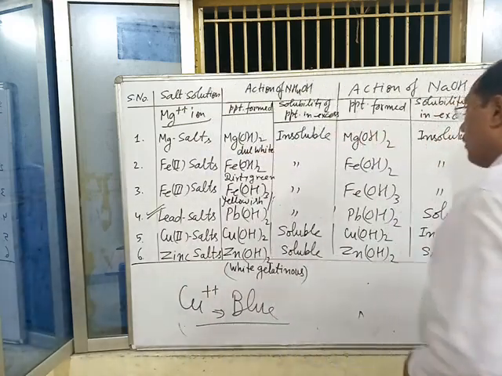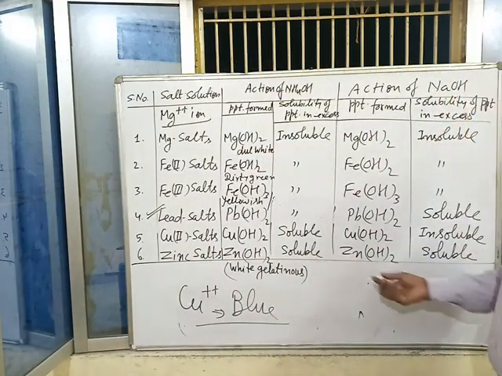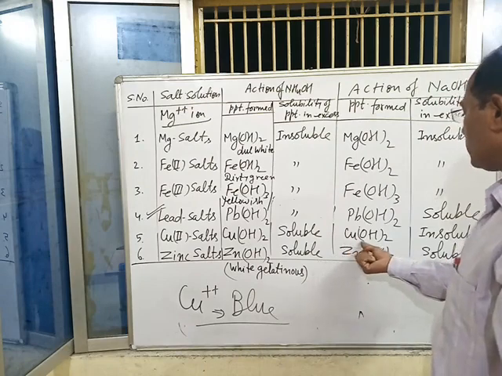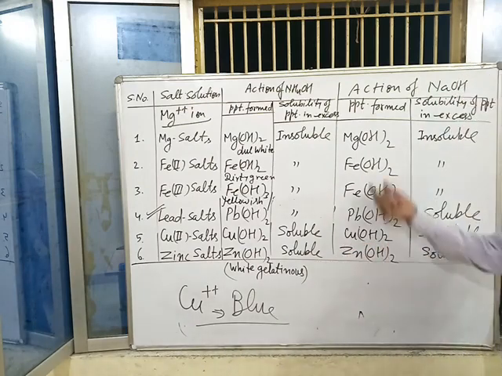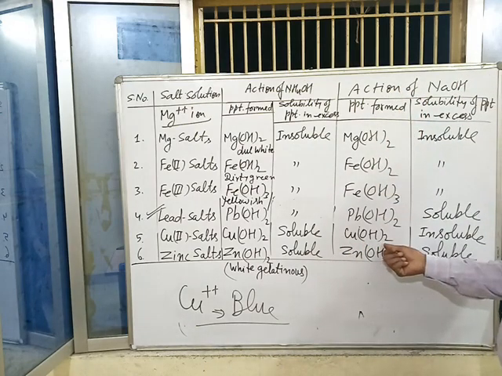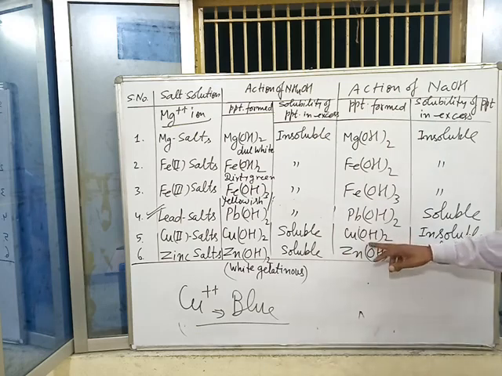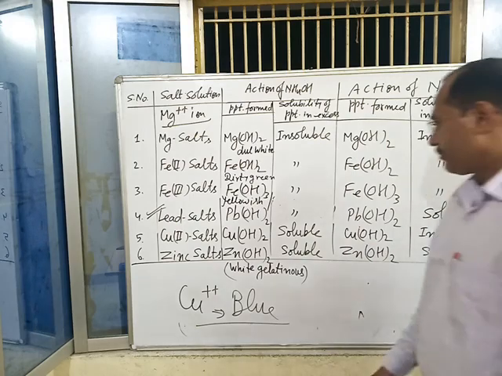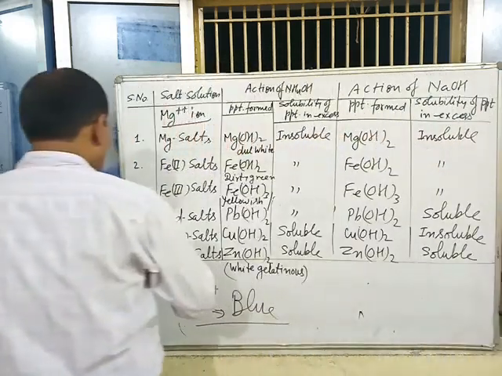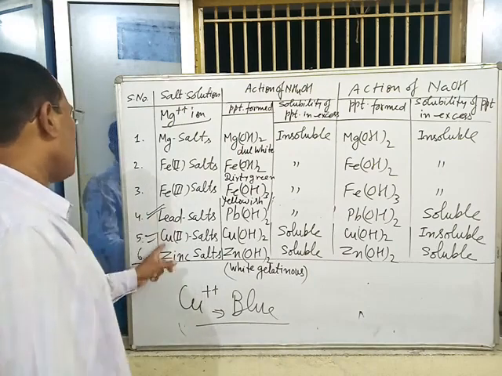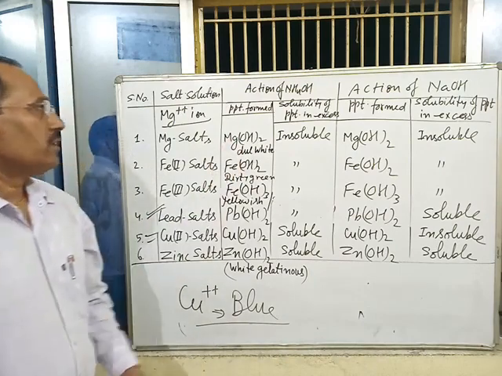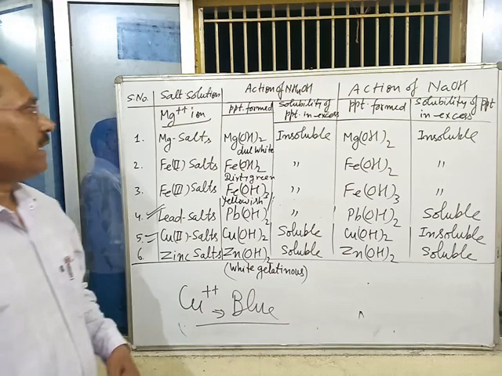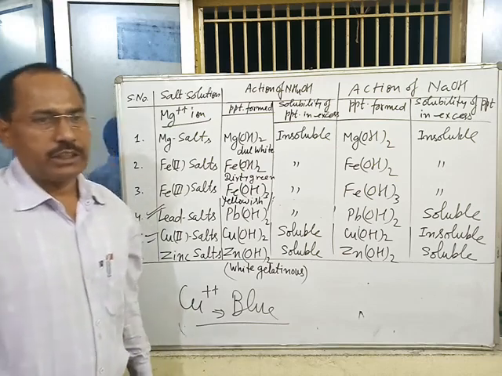But in case of NaOH, a light blue precipitate is obtained with a small amount of NaOH, but this precipitate remains insoluble in excess of NaOH solution. These two salts can be identified with the help of NaOH and NH4OH reagents.